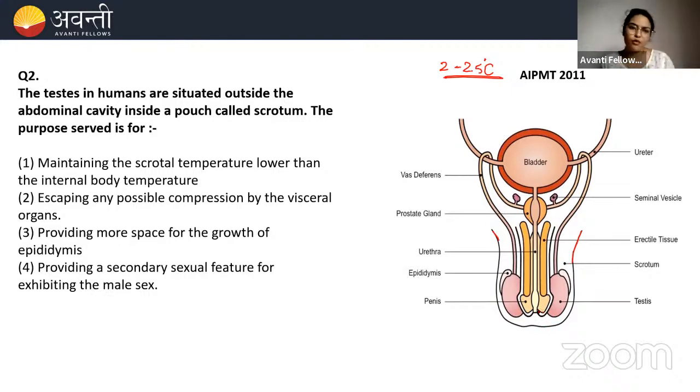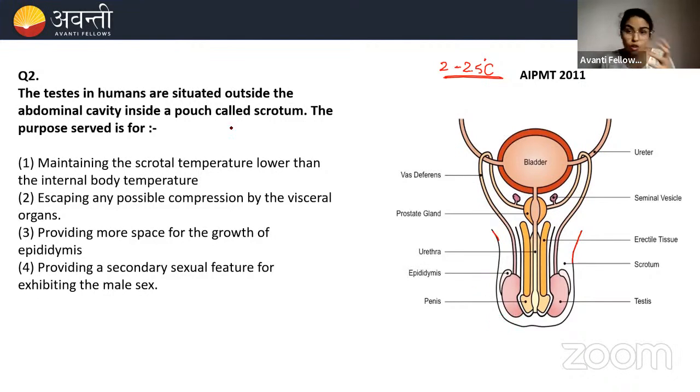If you're asking me why testes need less temperature compared to the internal body, that is because to perform the function of spermatogenesis and spermiogenesis properly. That functioning should happen perfectly and it needs a little bit lesser temperature.